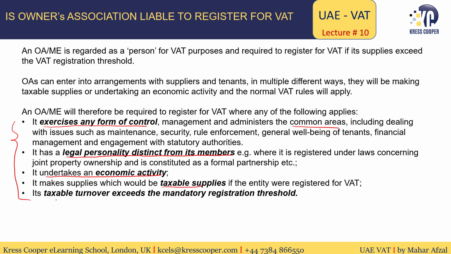And the last one is taxable turnover exceeding the mandatory threshold, which is equal to USD 100,000, or we can say AED 375,000. If this threshold is crossed, then the owners association will be liable to register for VAT purposes. Otherwise, they will not be liable to register for VAT purposes. And if the owners association has been registered for VAT purposes, they will be liable to issue tax invoices. They will be liable to charge 5% VAT as well. They will be liable to submit the return as well.